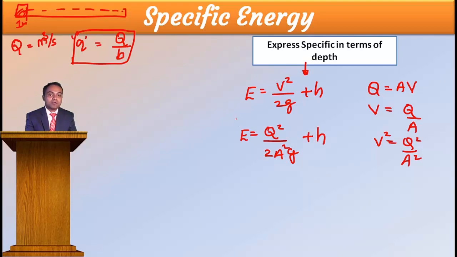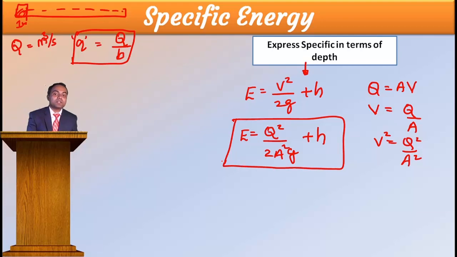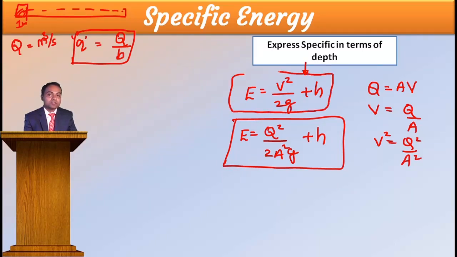This is a very interesting equation. Then it will give you the specific energy. Now here, why did I write this in this way? Why not stop here only? Why do I make it complicated this way?